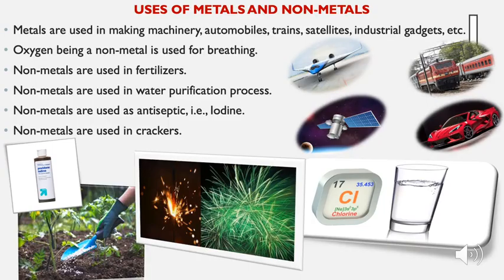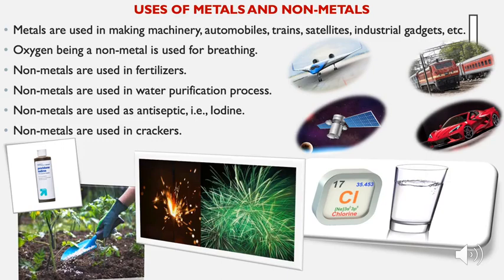So students, now we will discuss the uses of metals and non-metals. You know the uses of metals: they are used in making cooking utensils, machineries, automobiles, trains, satellites, industrial gadgets. What about non-metals? Yes, you are right. Oxygen that we use for breathing is a non-metal.